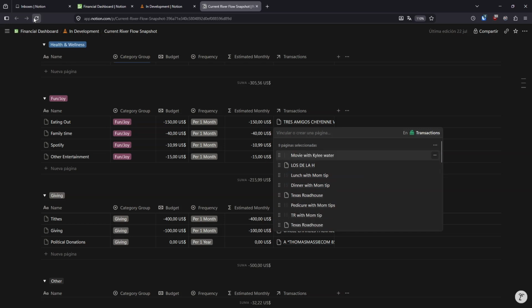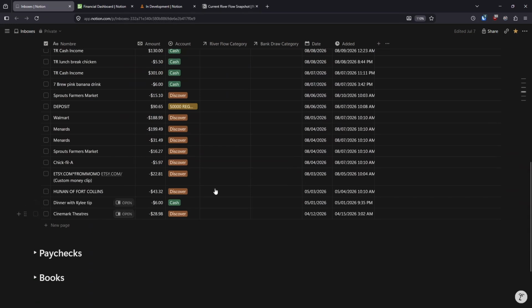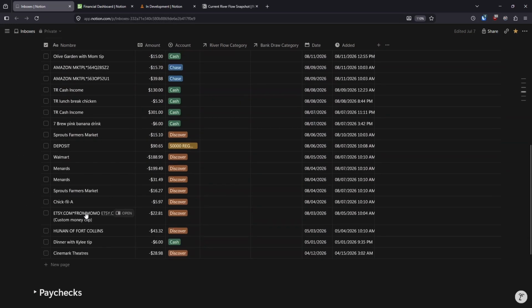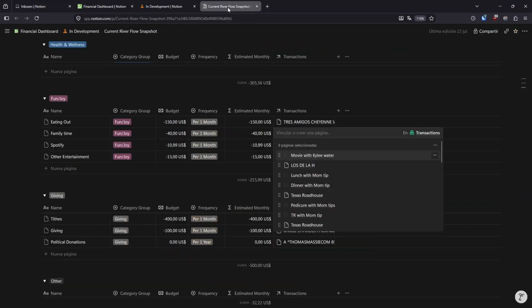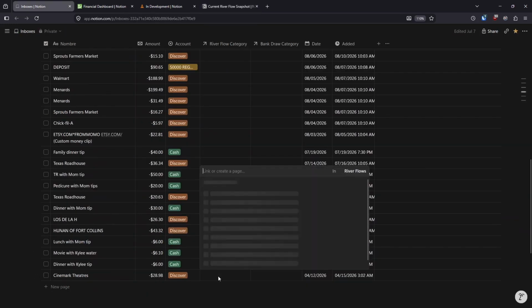I'm going to show you after just a couple of them to show you what's happening. After unlinking them, they're going to show up back inside my inbox because they're now unprocessed again. So all I have to do is unlink them from the category that they were categorized under before. And now I'm going to recategorize them under the new category that I want them to be under, which is giving.